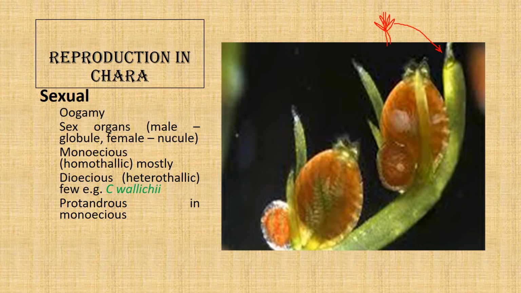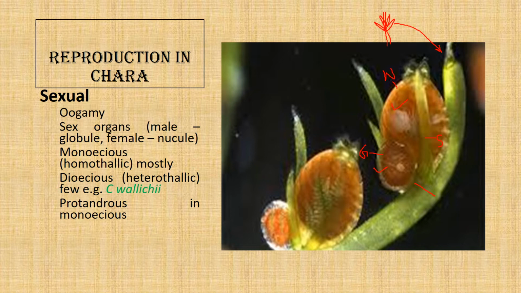Here we see at the nodes the structures: the male reproductive structure, which is called the globule, and the female reproductive structure, which is called the nucule. They are born at the nodes at the axil of stipules. See, this one is the stipule, this is the nucule, this is the globule, and this is the stipules.